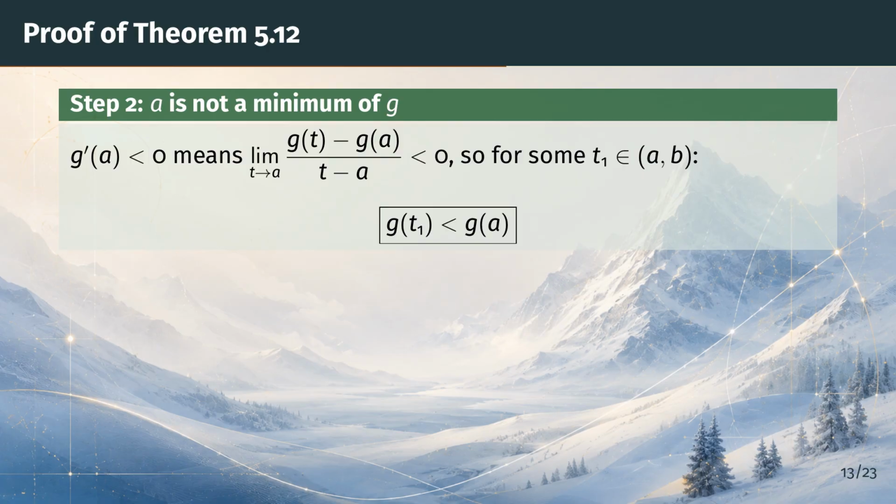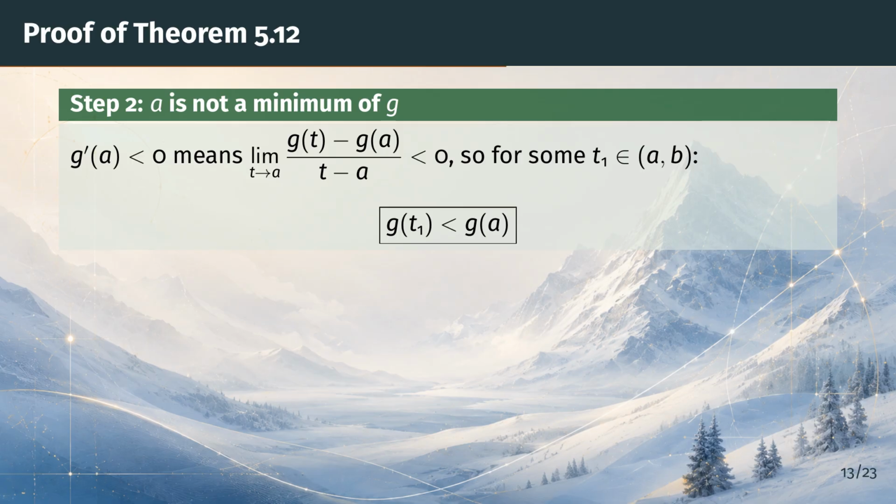Step 2. We claim the left endpoint is not a minimum of g. Look at the difference quotient on the slide. It converges to g prime of a, which is negative. So for t close enough to a, the quotient itself is negative, but the denominator, t minus a, is positive, so the numerator must be negative. That gives a point t sub 1, where g is strictly smaller than g of a.